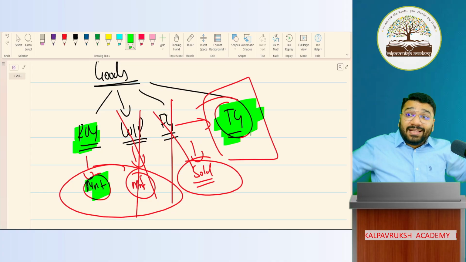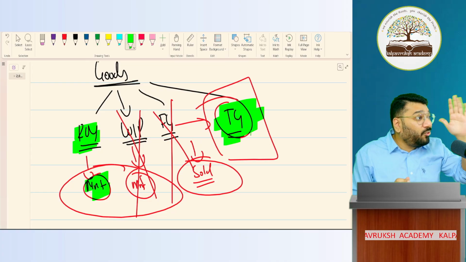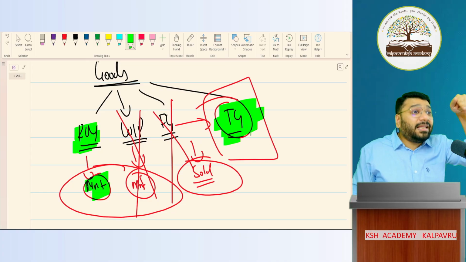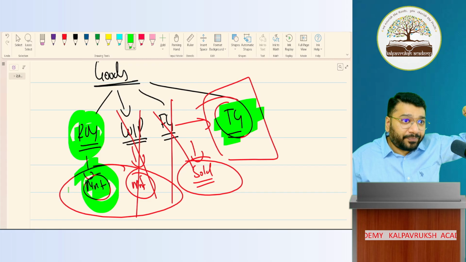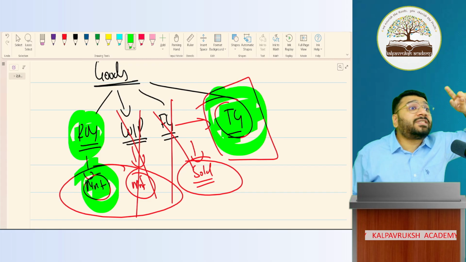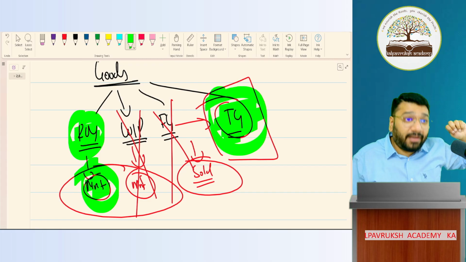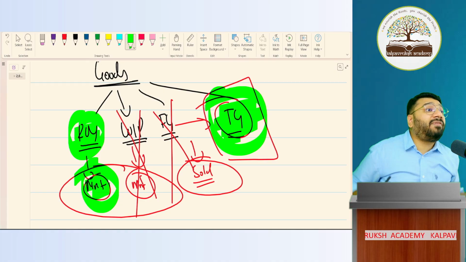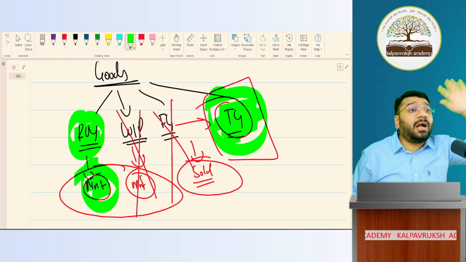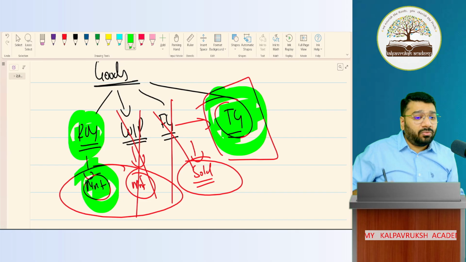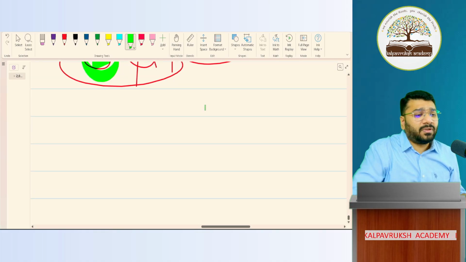So in business, everything that you buy, will it go to purchase account? No. Anything that you buy which you are going to manufacture, for example raw material, or anything that you buy which you're going to sell or resell in the future, which is traded goods, these 2 only will qualify for being called as purchase. Hence, this will go to purchase account. Sir, then I have a doubt, sir.